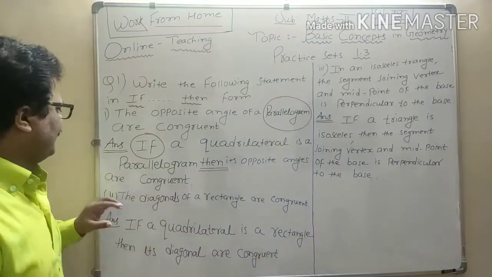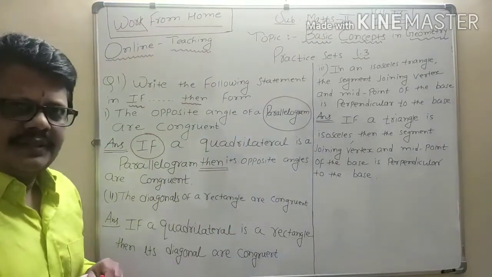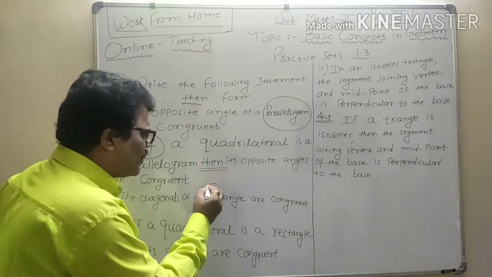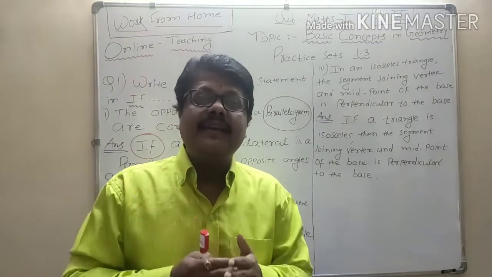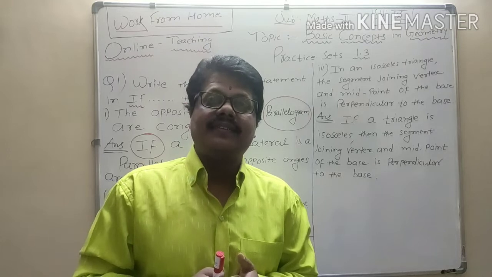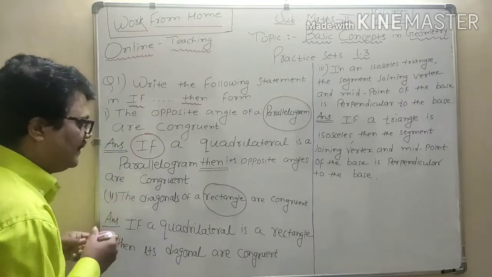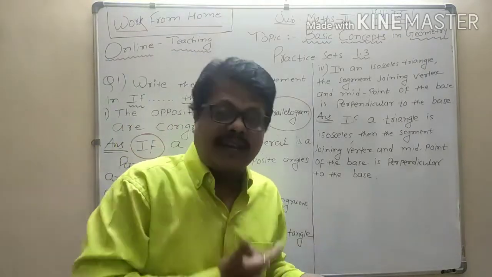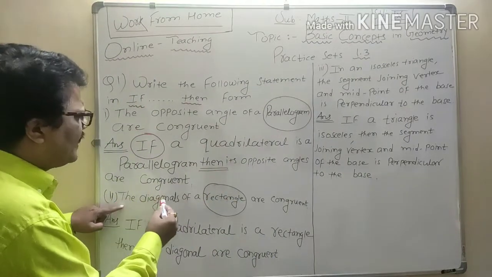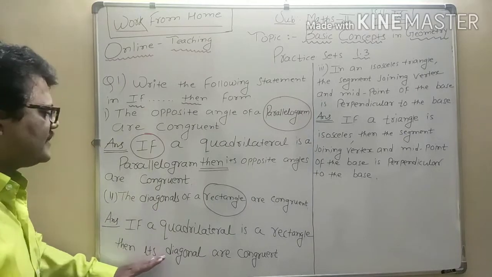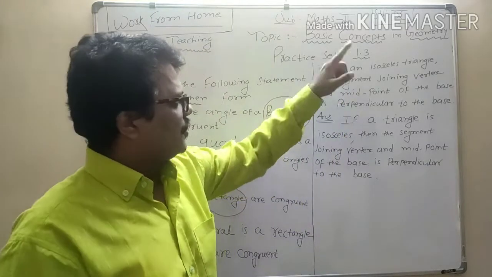Now let us see the second one. The diagonals of a rectangle are congruent. Same logic. Here the sentence is talking about a rectangle. And again, as we know, dear student, a rectangle is nothing but a quadrilateral. It's a type of quadrilateral, right? So again it begins with if. If a rectangle is what? A quadrilateral. So if a quadrilateral is a rectangle, then its diagonals are congruent. Understood, dear student?